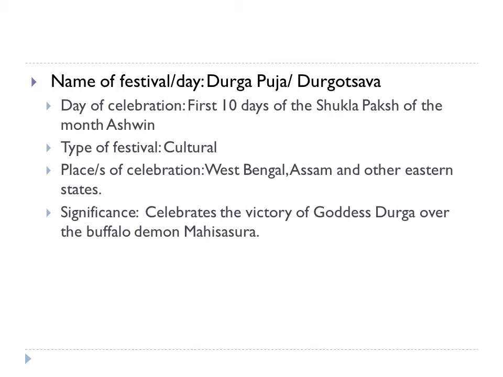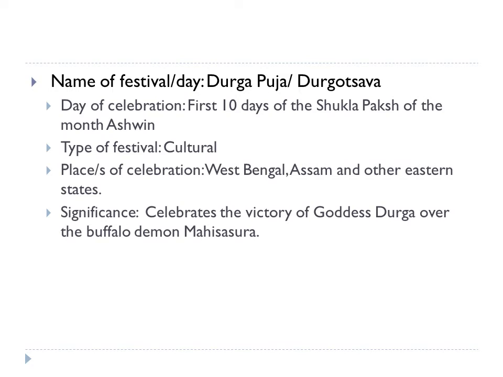The day of celebration is first 10 days of the Shukla Paksh of the month Ashwin. Type of festival is cultural. The places of celebration are West Bengal, Assam and other eastern states. The significance is it celebrates the victory of goddess Durga over the buffalo demon Mahishasur.